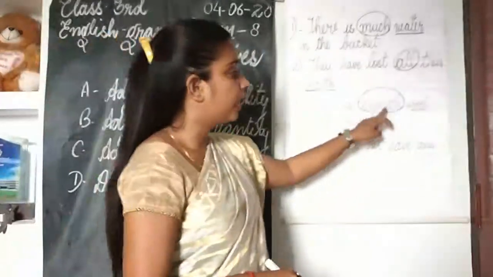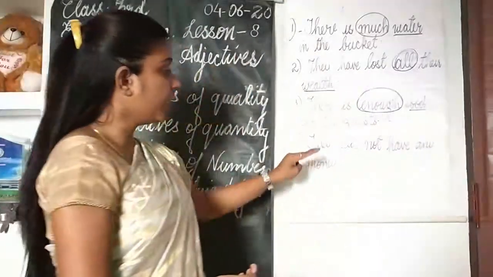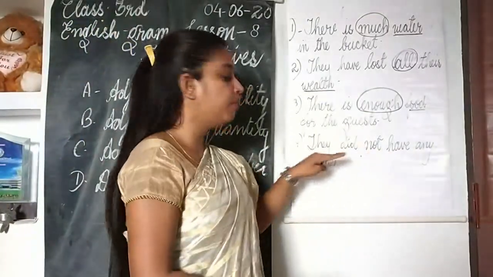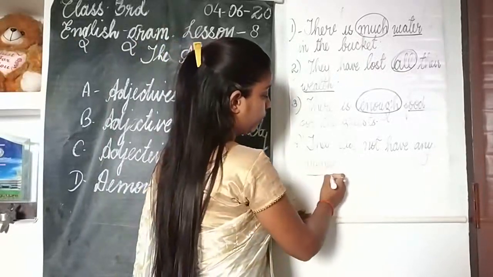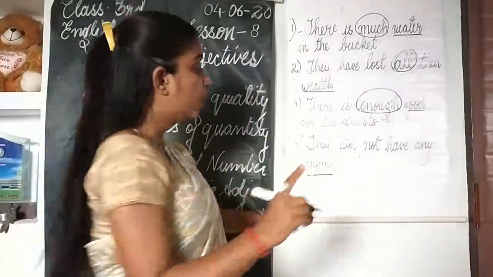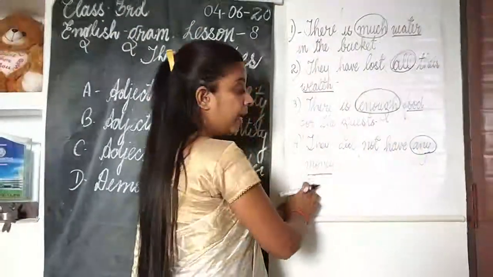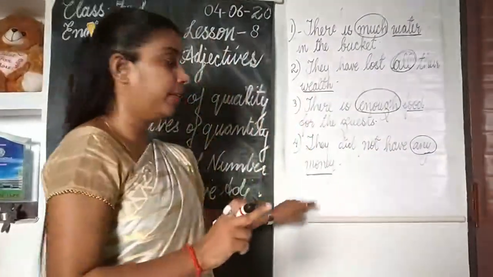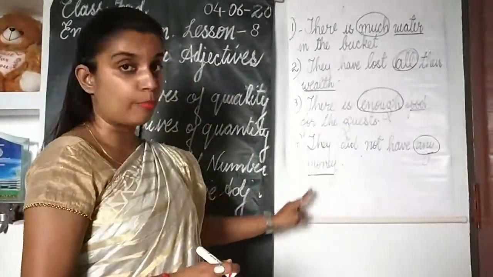Okay, so this word enough is an adjective of quantity. Now the fourth sentence is, they did not have any money. See, money also cannot be counted. It's an uncountable noun. We cannot count money in numbers. So the word any, which is telling us about the money, is an adjective of quantity. Why? Because it's telling about the quantity of money.